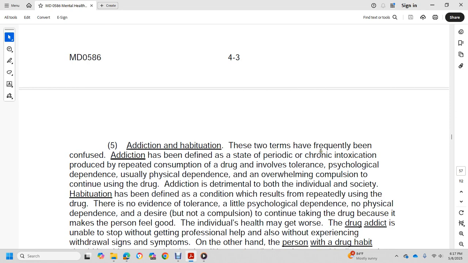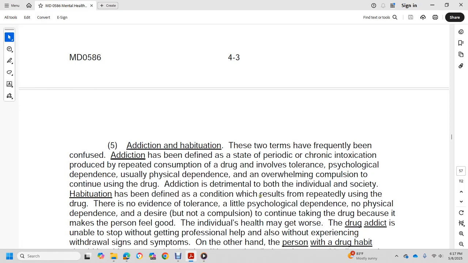Addiction has been defined as a state of periodic or chronic intoxication produced by the repeated consumption of a drug, involving tolerance and psychological dependence, usually physical dependence, with an overwhelming compulsion to continue use of the drug. Addiction is detrimental to both the individual and society.